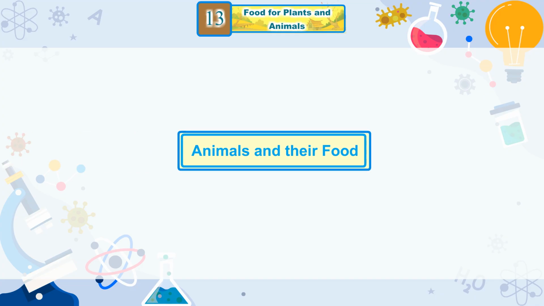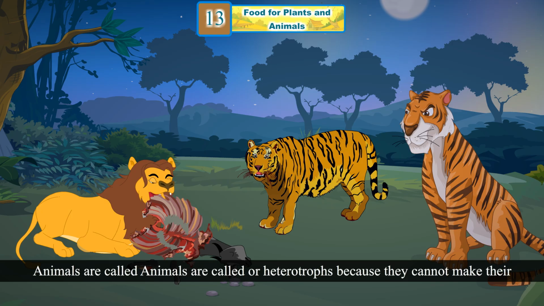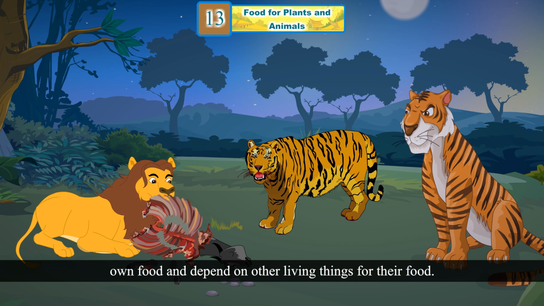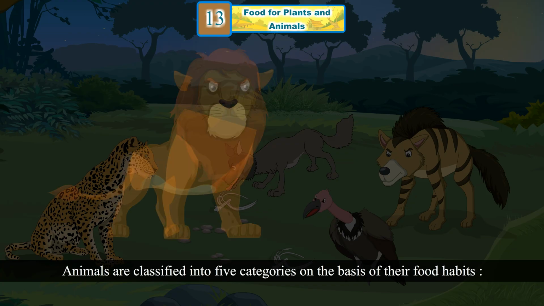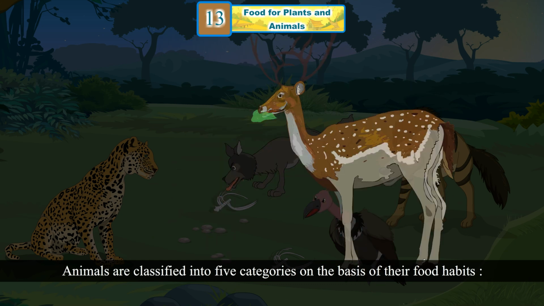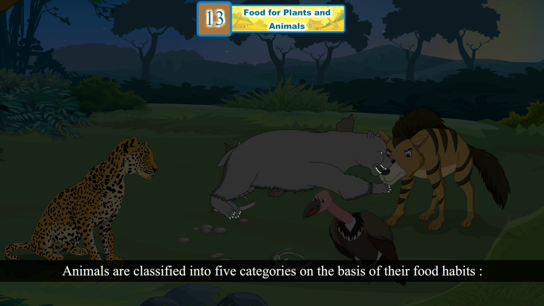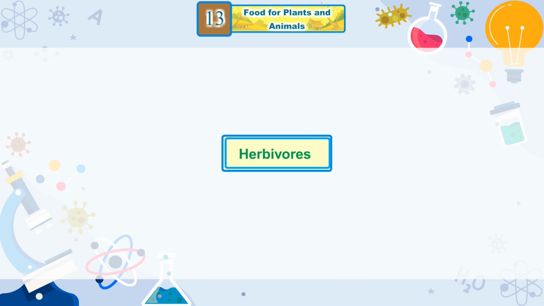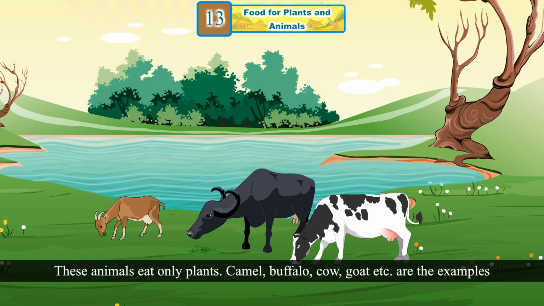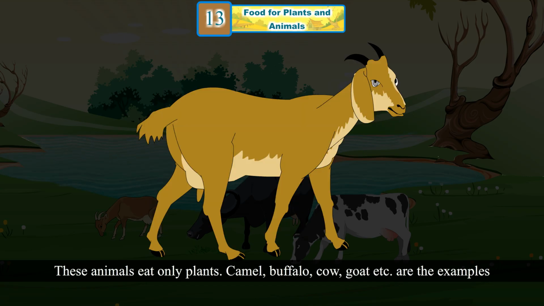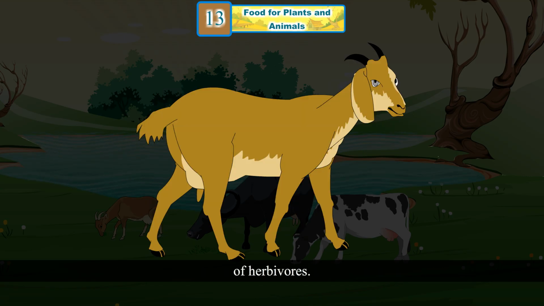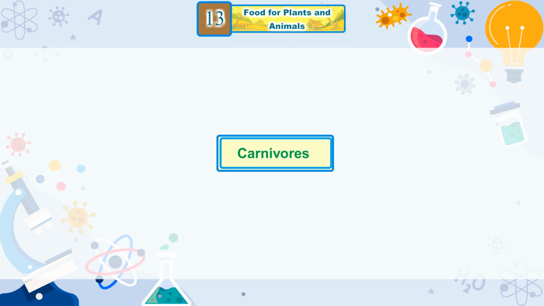Animals and their food. Animals are called consumers or heterotrophs because they cannot make their own food and depend on other living things for their food. They are mainly dependent on plants and other animals for their food. Animals are classified into 5 categories on the basis of their food habits. Herbivores. These animals eat only plants. Camel, buffalo, cow, goat, etc. are the examples of herbivores.